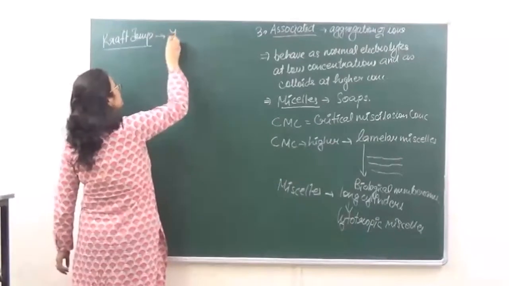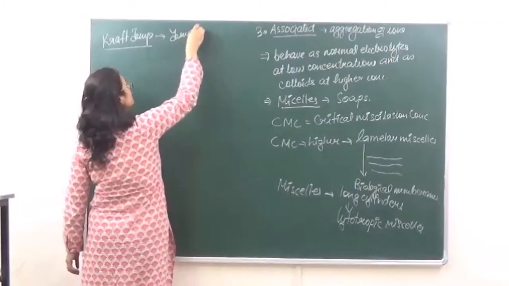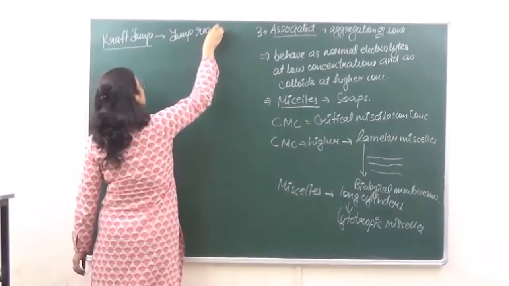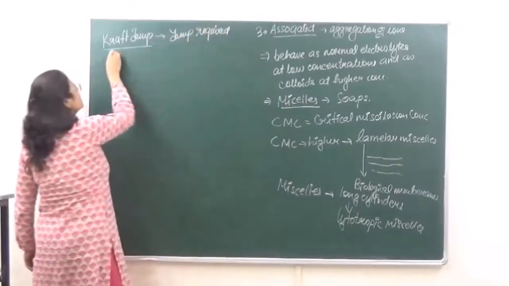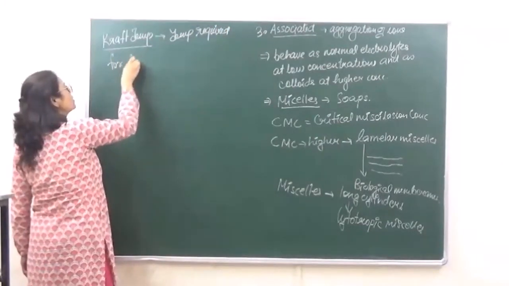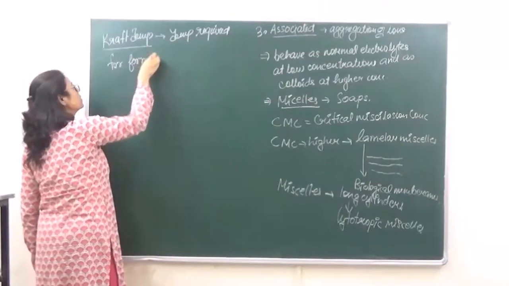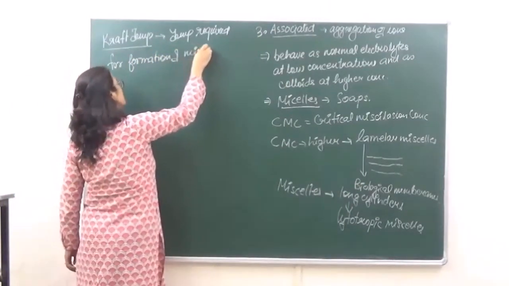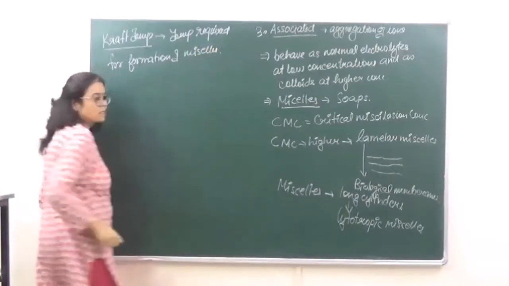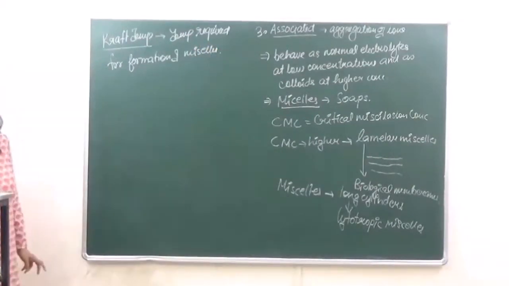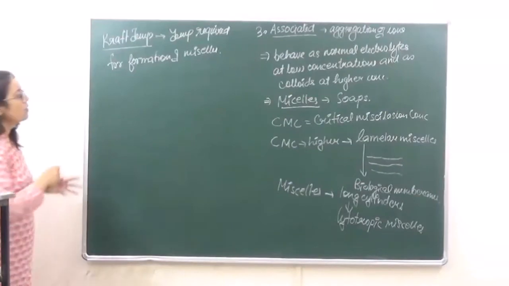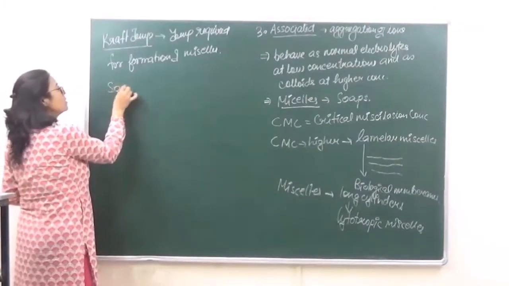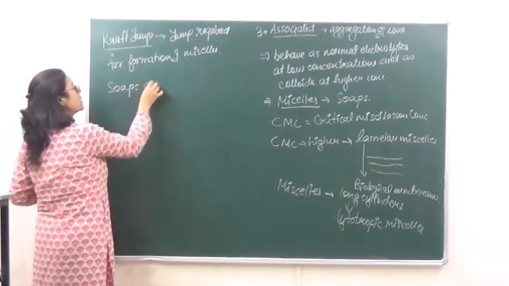So it is the temperature required for formation of micelles.